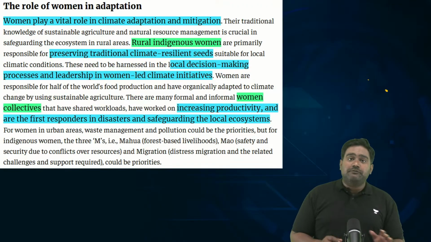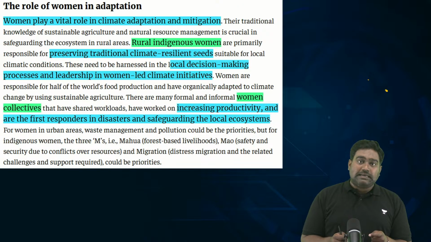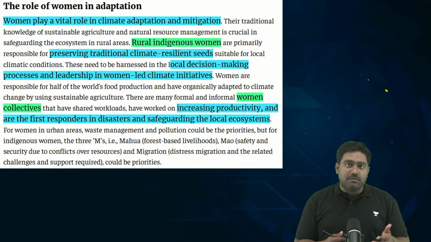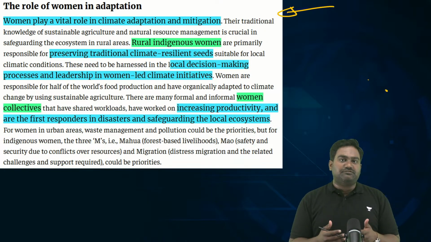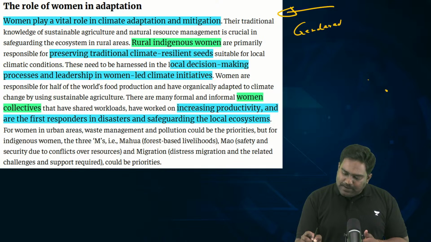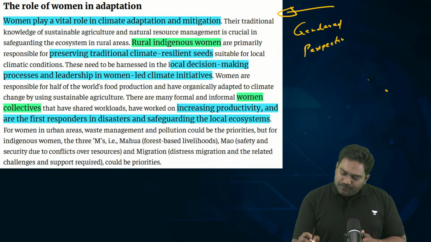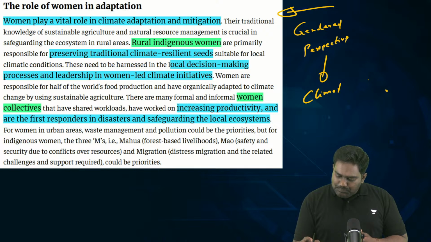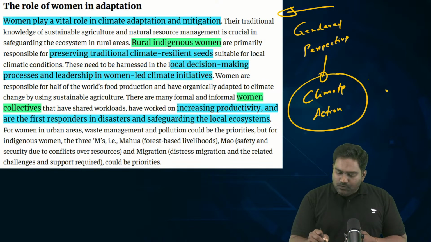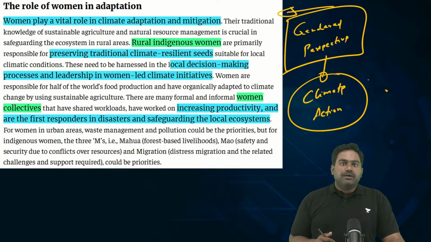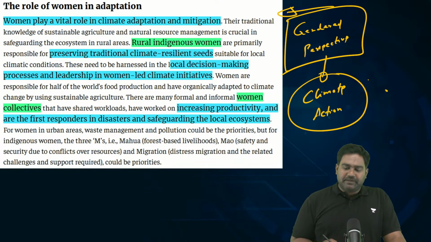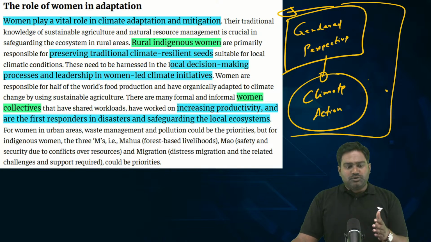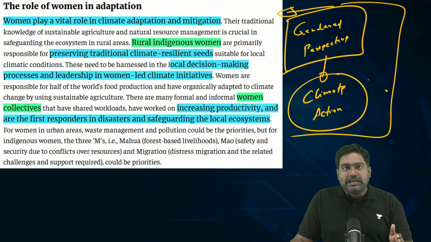That is why experts believe that climate change is going to have a disproportionate impact. In fact, it is already having a disproportionate impact on women. So that is why the writer is urging the government to provide a gendered perspective to climate change. That is the simple point the writer is trying to raise. When we make our climate action plans at the national level, at the state level, at the grassroots level, the writer is urging the government to pay attention to the disproportionate impact on women and incorporate special provisions for women, be it in education or nutrition, be it in healthcare, be it protecting the reproductive rights of women, right?